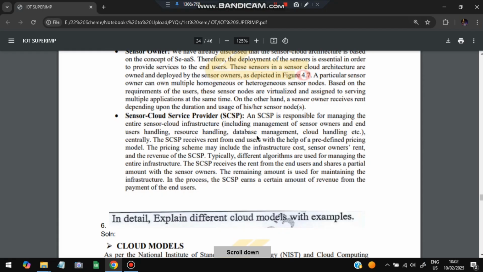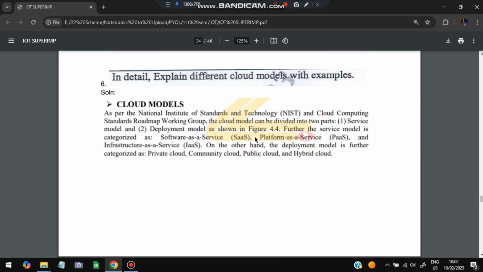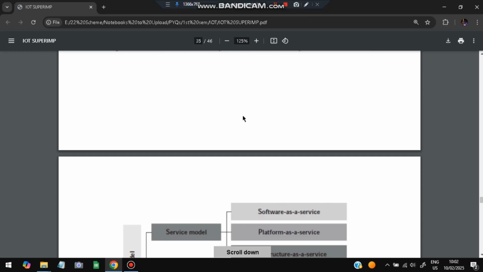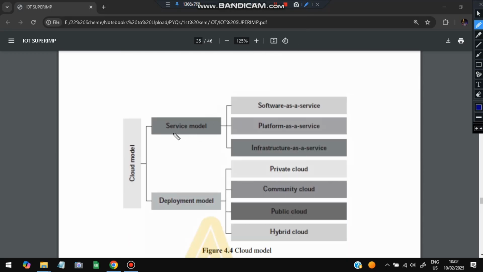Okay, I'm going to question 6. We have: explain in detail the different cloud models with example. Okay, so for cloud models, there are mainly two types: service model and deployment model. Okay, the service model will include software as a service, platform as a service, infrastructure as a service, and the deployment model will have private cloud, community cloud, public cloud, and hybrid cloud.